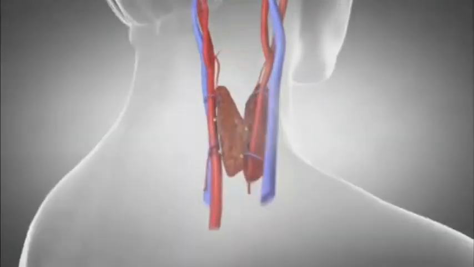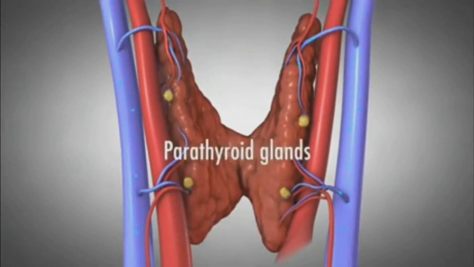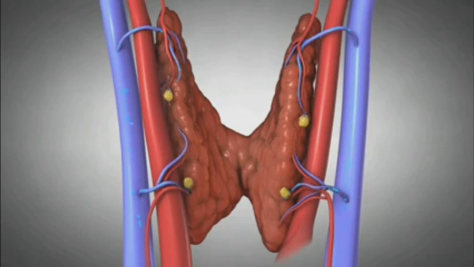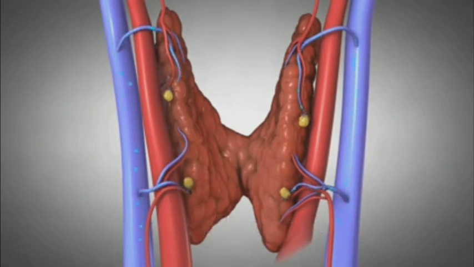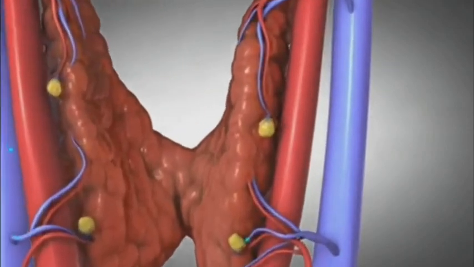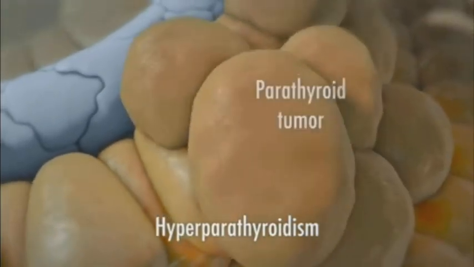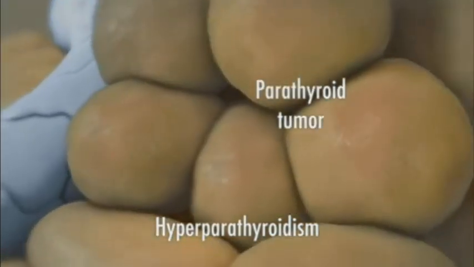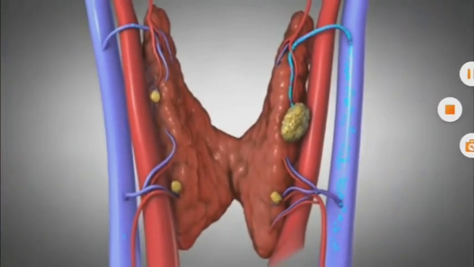Yes, parathyroid gland. Behind the thyroid gland, you can see four small sized structures called parathyroid glands. So these glands secrete the hormone called parathyroid hormone. The main function of this hormone is to maintain the calcium level in our blood as well as in the bones. It may cause the problem called hyperparathyroidism by the more secretion of the parathormone.